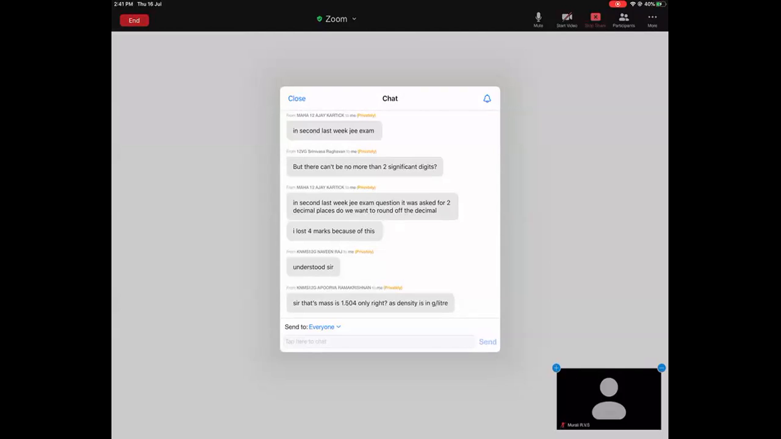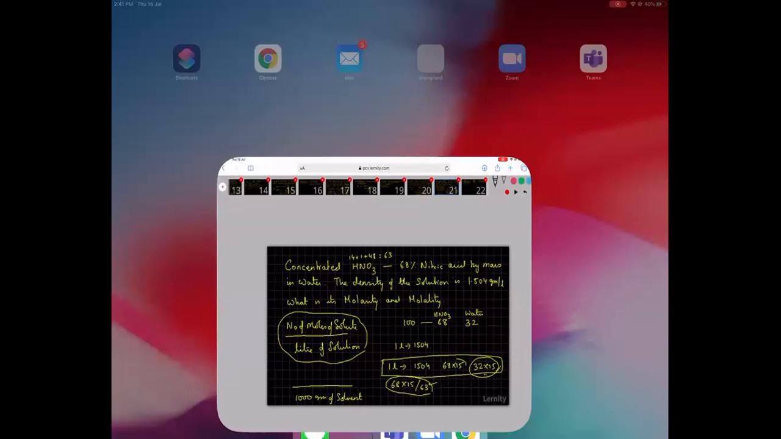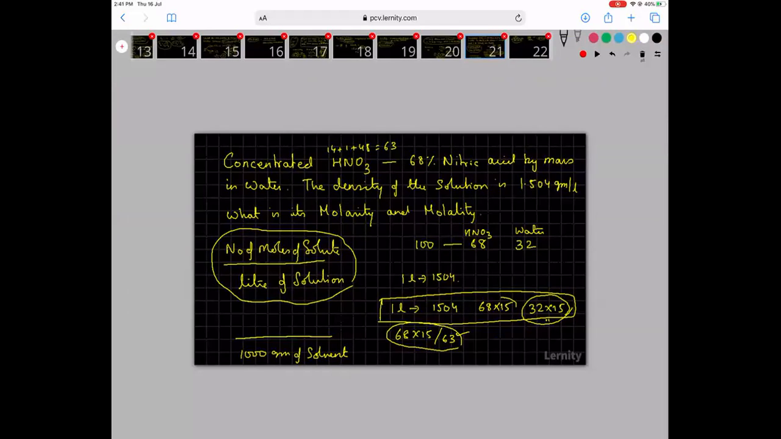So we want to convert it into grams per liter. So 1 milliliter is 1000, so into 1000, so 1504. I'm sorry, if I have written grams per liter, I'm sorry. It should be grams per milliliter. It can't be so many grams per liter because water itself is 1000 grams per liter. So when you add anything to this, it will become more than 1000 grams per liter. It is 1.504 grams per milliliter. I missed that.